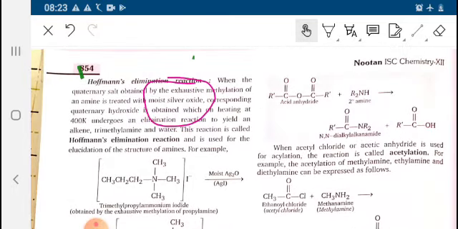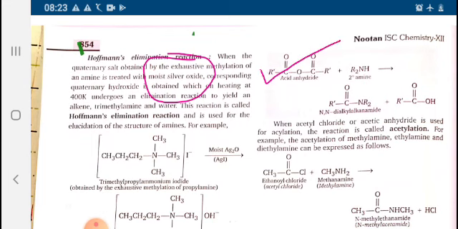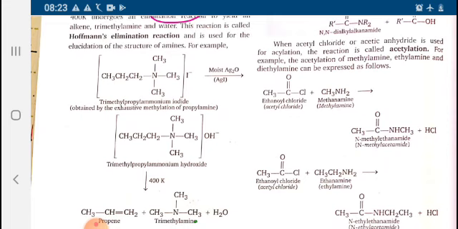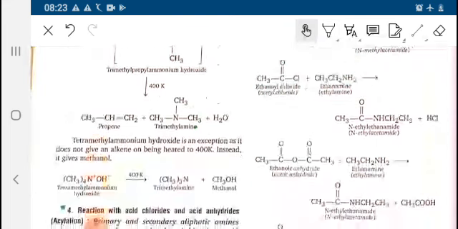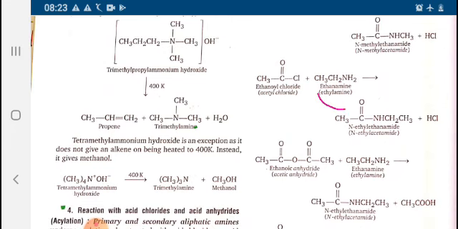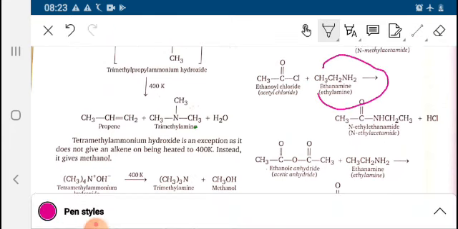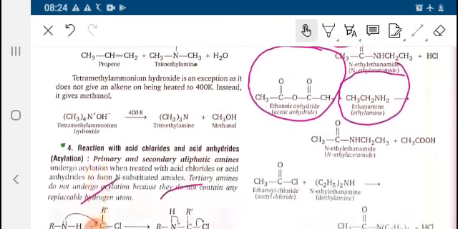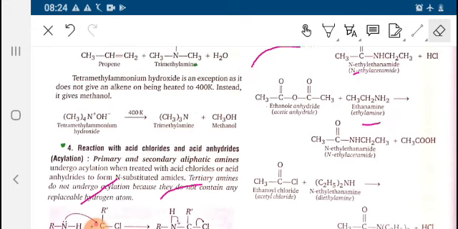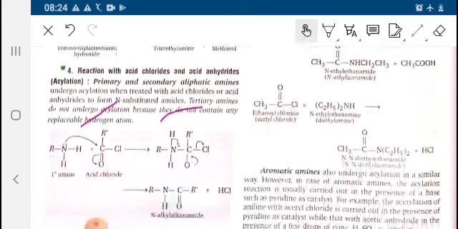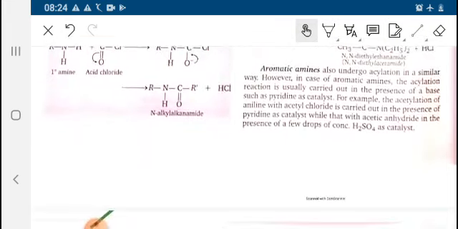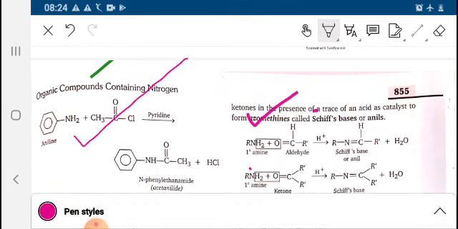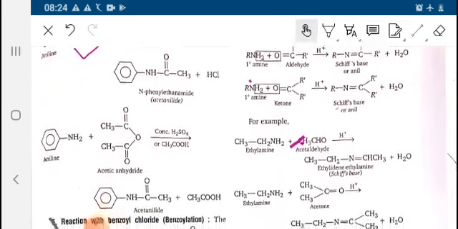After this, acid anhydride reacts with a 2 degree amine, further ethanoyl chloride, and then ethanamine reacts, later forming ethanoic anhydride and the ethanamine reaction. Aromatic amines also undergo the acylation process. This is the reaction of aniline undergoing the acylation process.